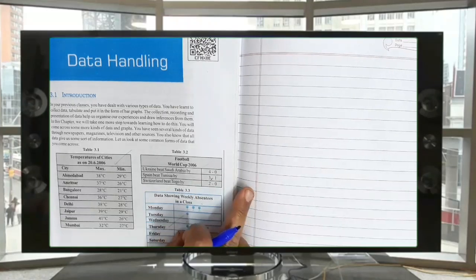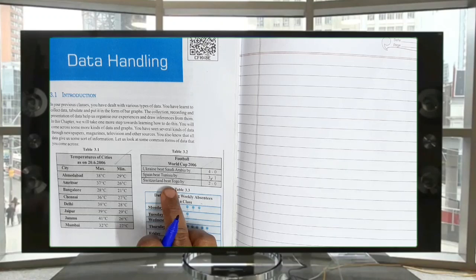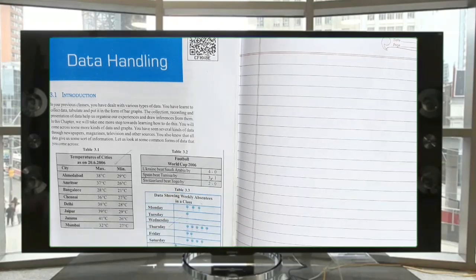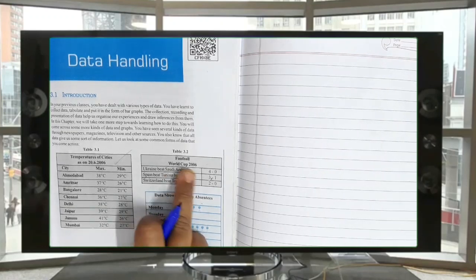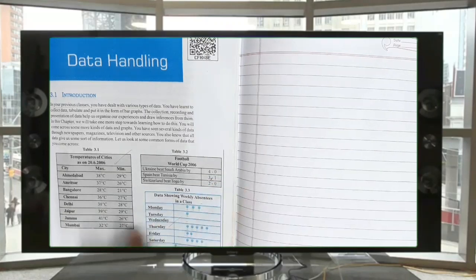These are the points. Spain beat Tunisia by 3-1. Switzerland beat Togo by 2-0. See, this is football match scores. This is the Football World Cup in the year 2006.